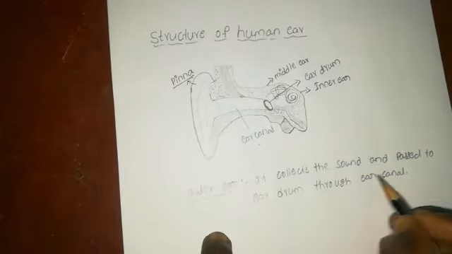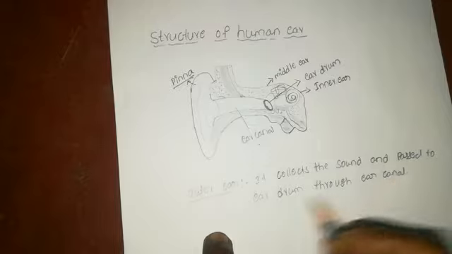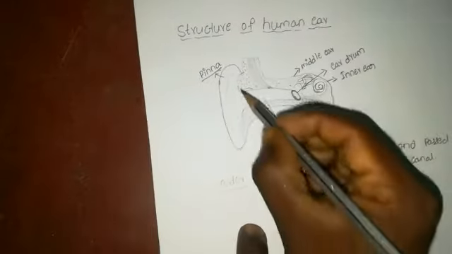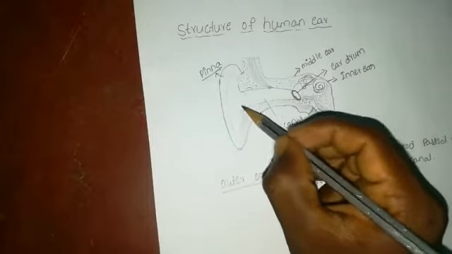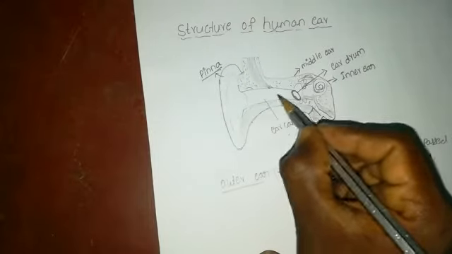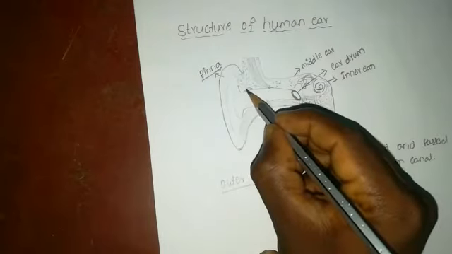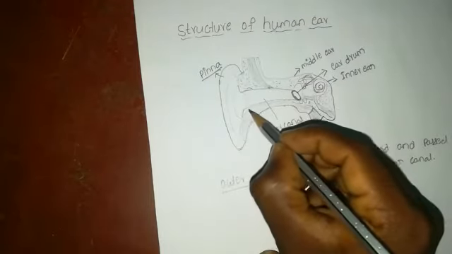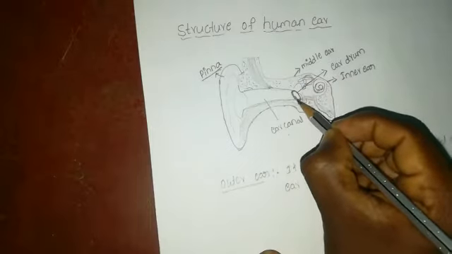This part of the ear collects sound from other sources and passes it to the eardrum through the ear canal. This part is called the ear canal, and this is the eardrum.